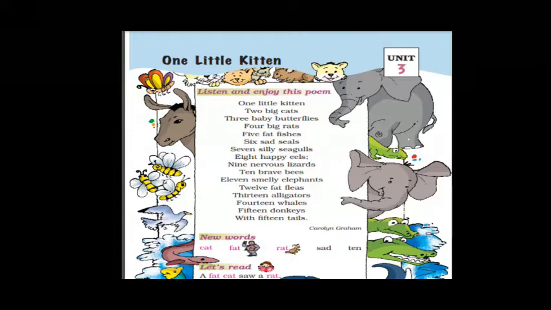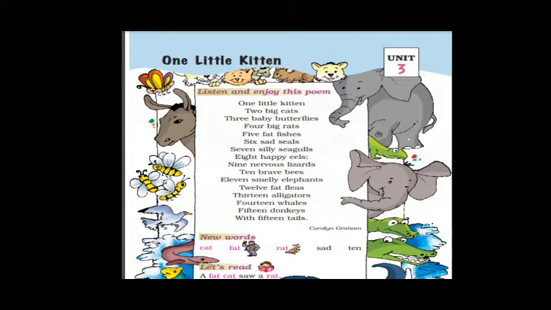Here in the first stanza the poet is counting the names of the animals which are around him. There is a kitten, two big cats, then three baby small butterflies, then four big rats. Then the poet is talking about five fat fishes, six sad seals, seven silly seagulls, and eight happy eels.